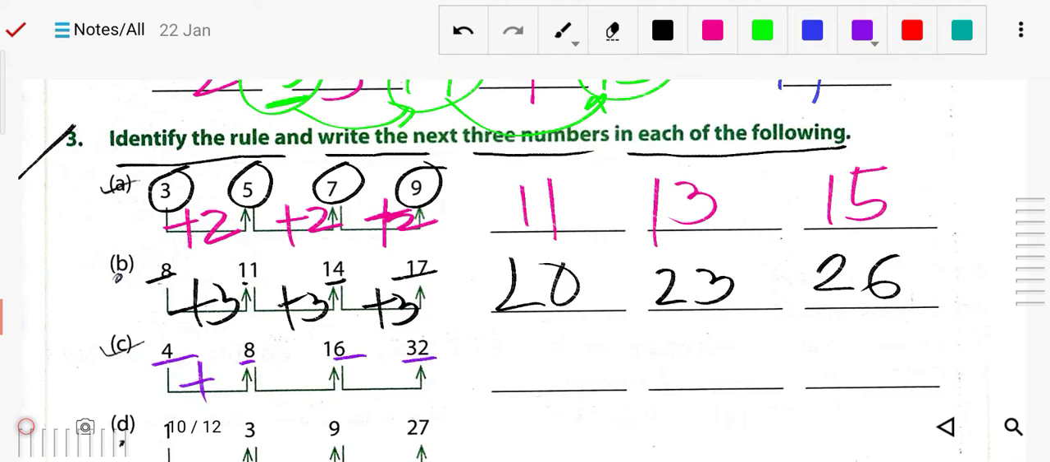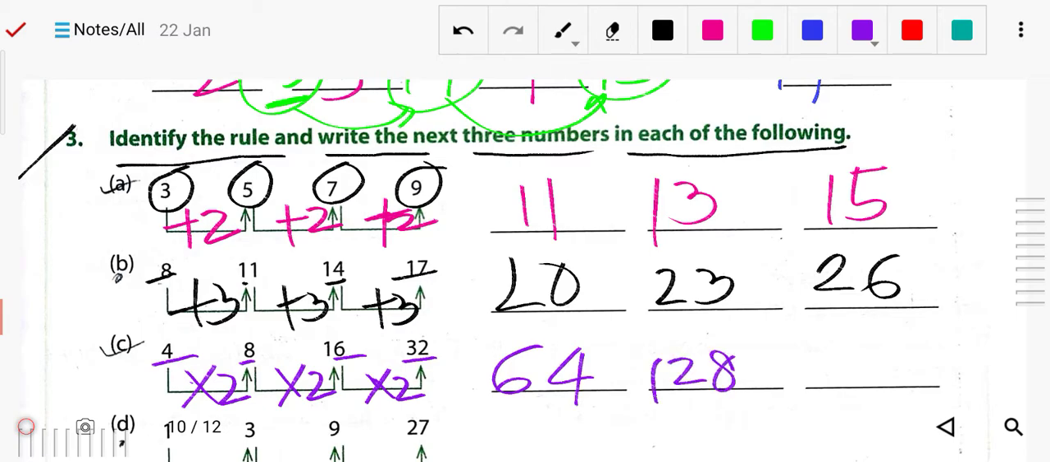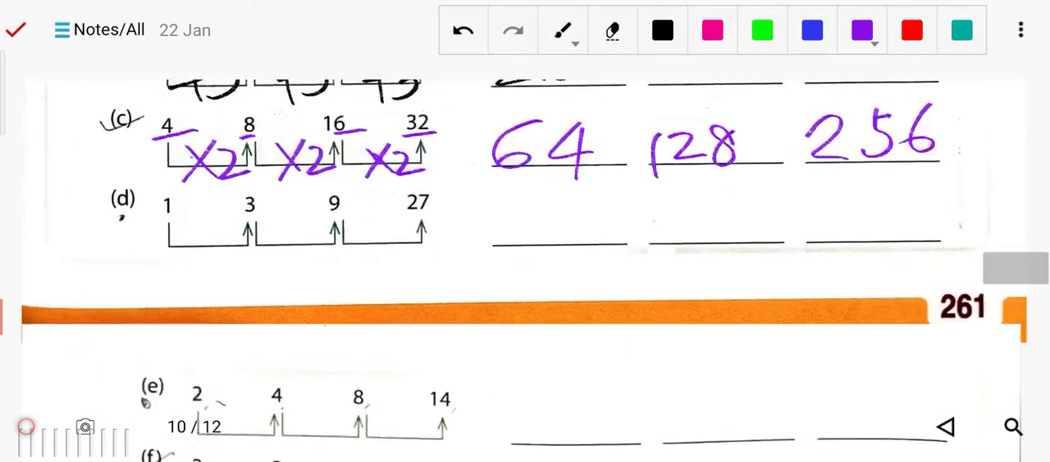Okay, here 4, 8, 16, 32 means 4 plus 4. Or you can do it like this, 4 into 2, so it is 8, 8 into 2 is 16, 16 into 2 is 32. Okay, so 32 into 2 will be 64, 64 into 2 is 128, and 128 into 2 will be 256.